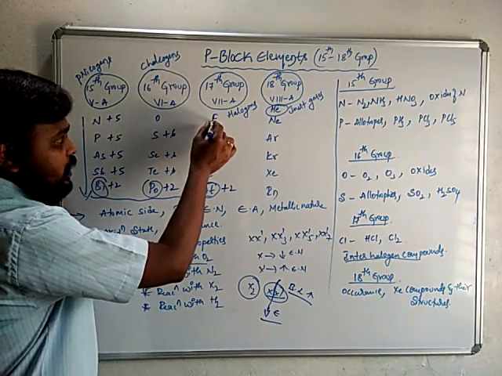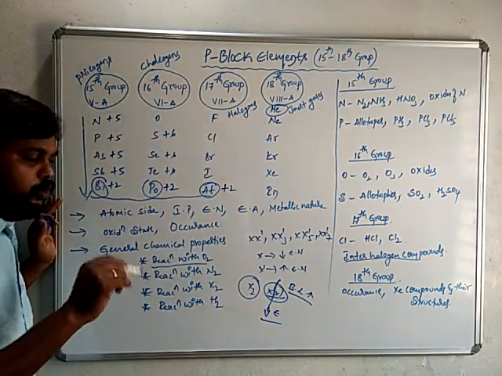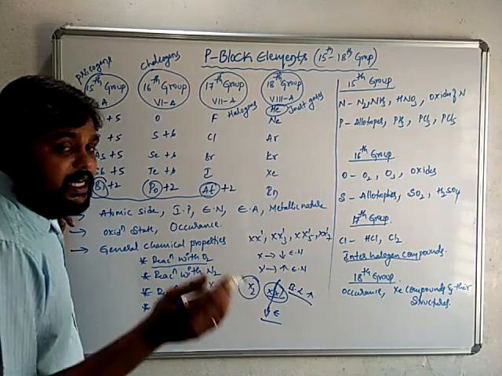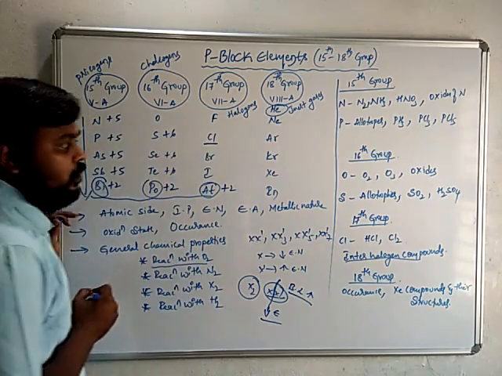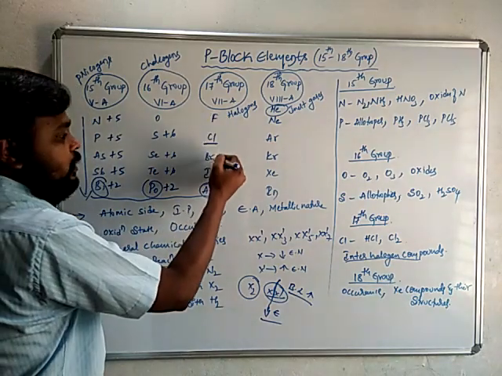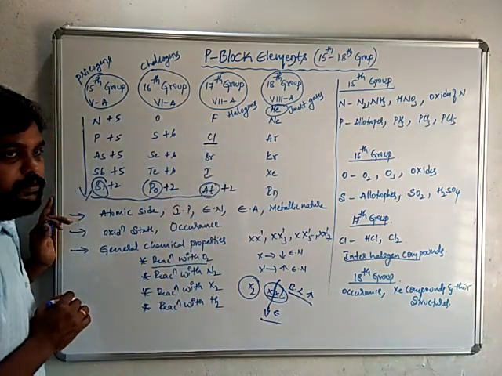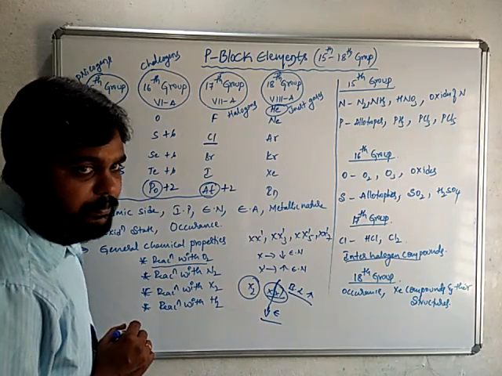Generally fluorine has more electron affinity than chlorine, and that would be the expected order. But here the order is changed: chlorine has more electron affinity than fluorine, then bromine and iodine. This is because of inter-electronic repulsion.